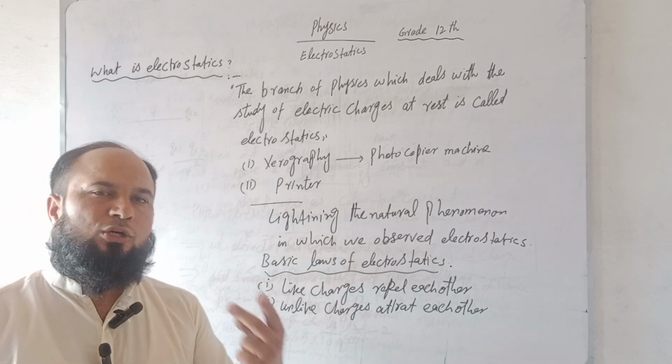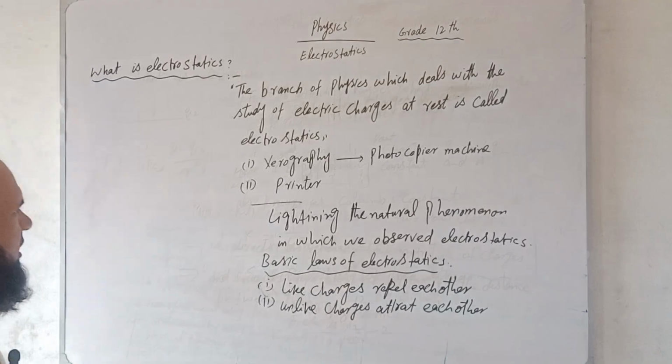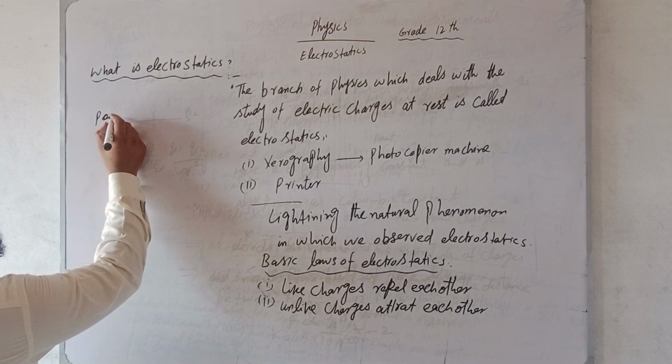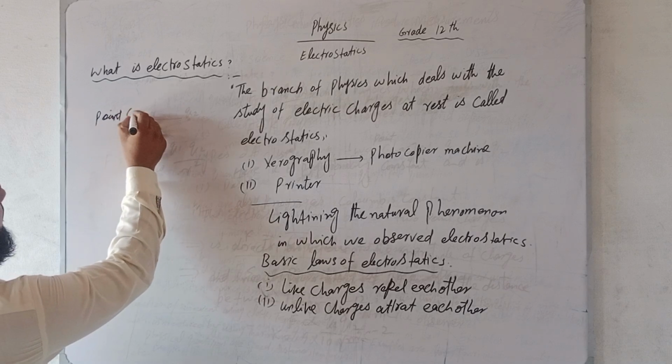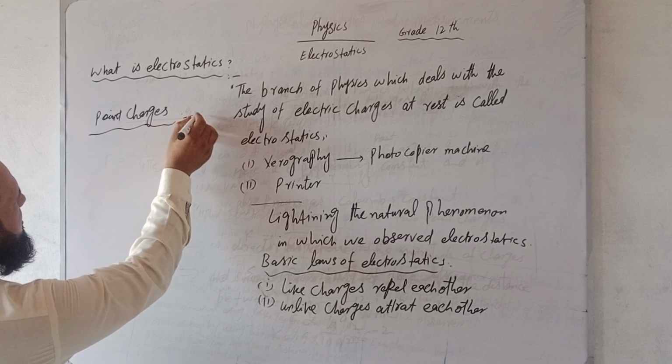Keep in mind, Coulomb's law is valid only for point charges. What are point charges?